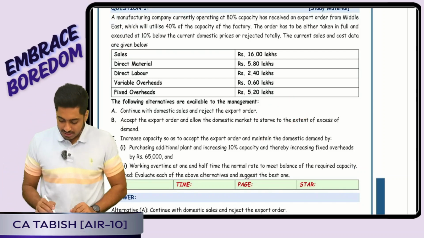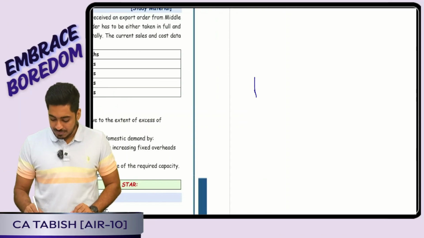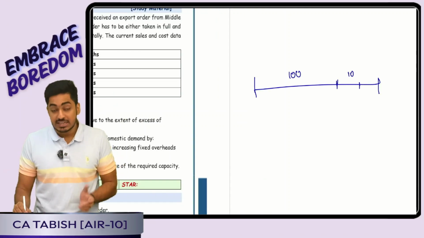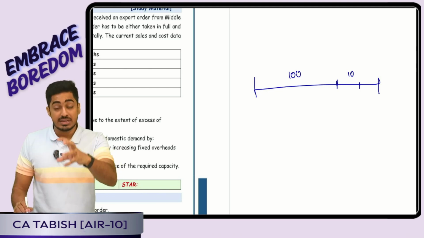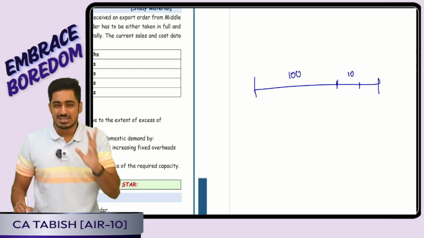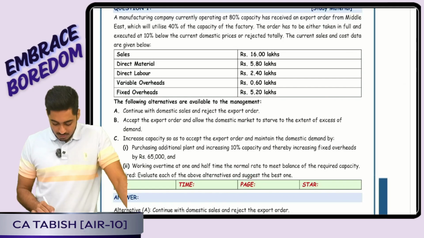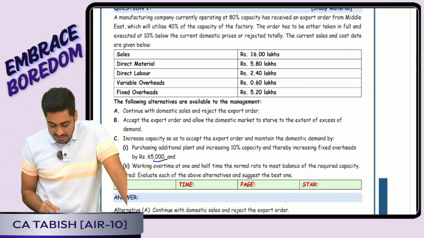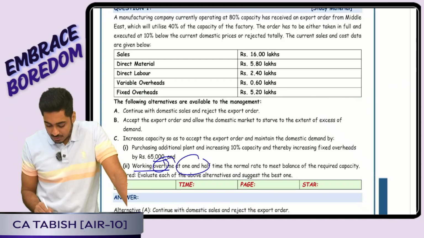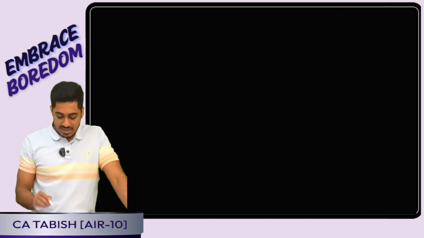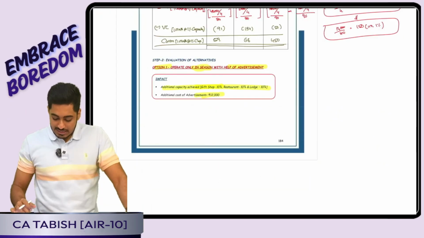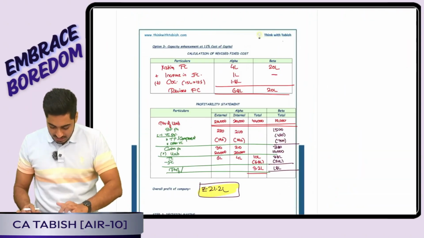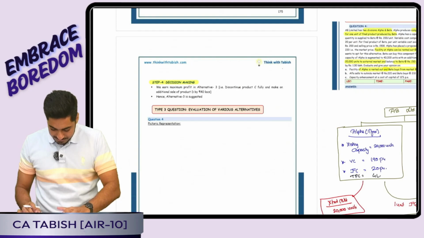The third option was important, wherein we will operate at 120%. 100% I am already operating. The 10% extra I will increase by bringing in a new plant, for which I will have to pay 65,000 extra fixed cost. And the balance 10% extra that I want, I will get by working overtime at 1.5 times the normal rate. So in that case, how do I calculate the labor cost? Pay attention, that is going to be important, students. This gives you a quick recap of this.